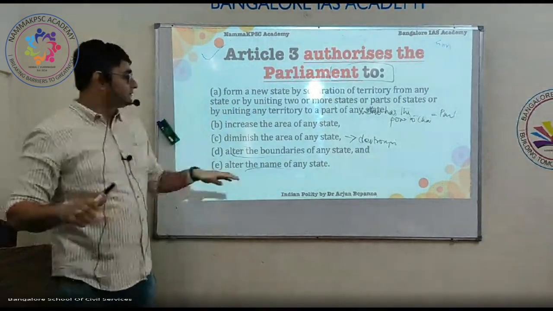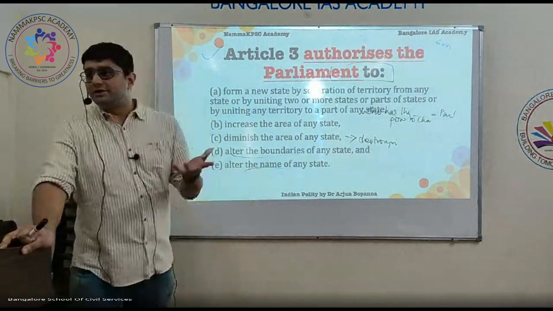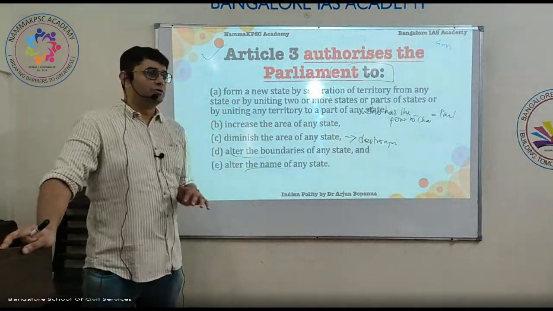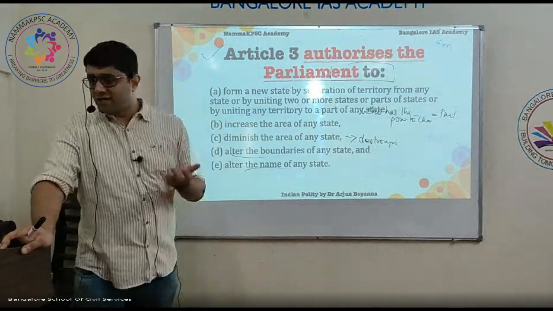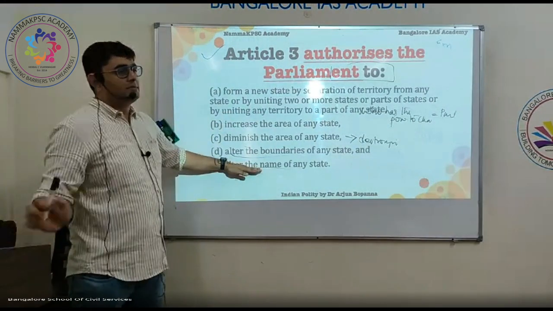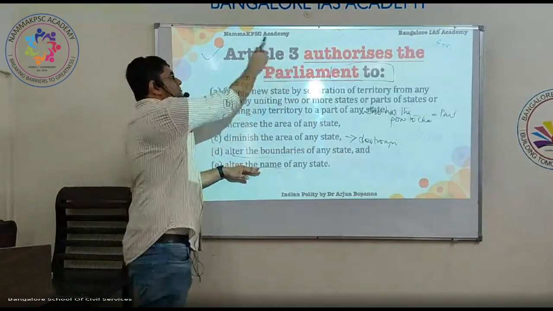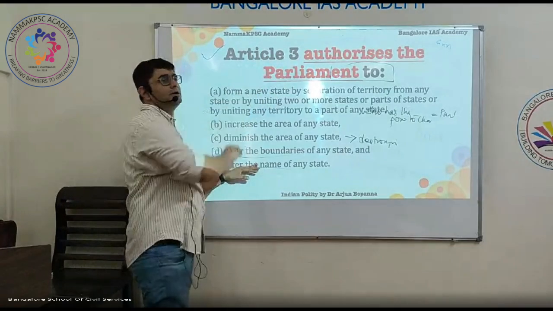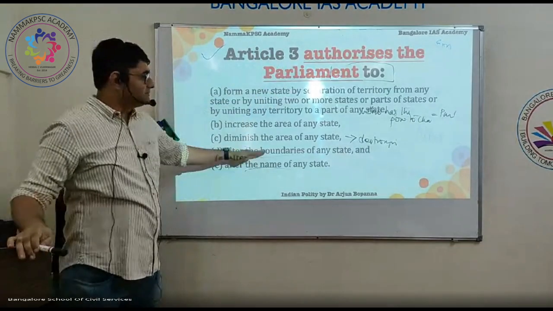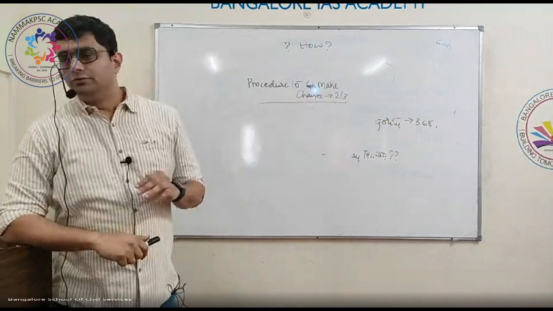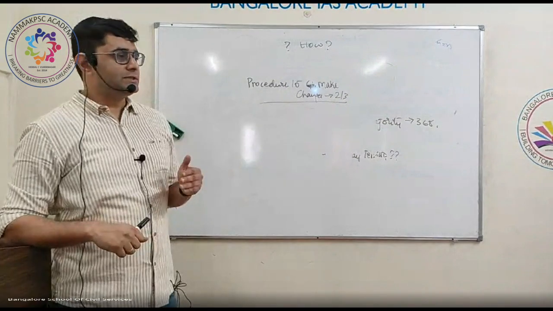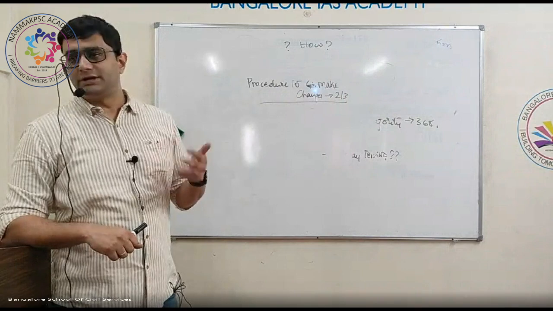If the name of Karnataka has to be changed, like Orissa had to be changed to Odisha, any such changes would require Parliament to use Article 3. Same way, changing boundaries, all of this. So I told you Article 2 and 3 deal with the formation, creation of new states and all of that.